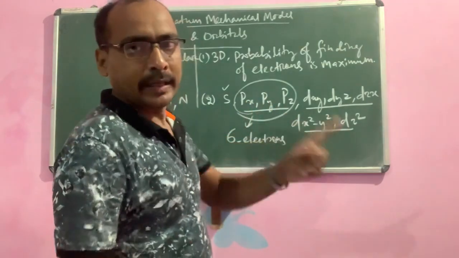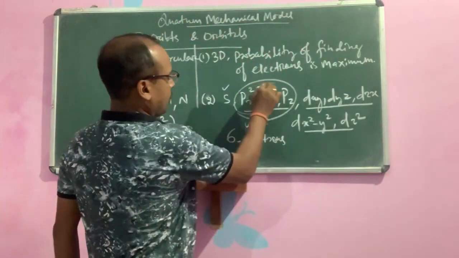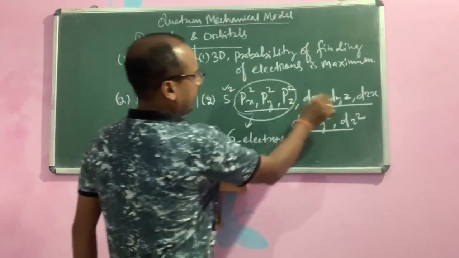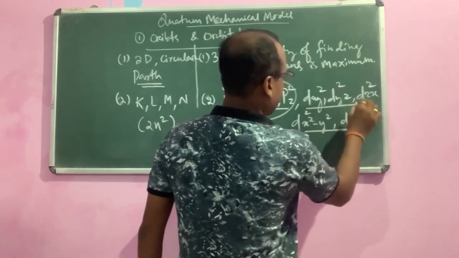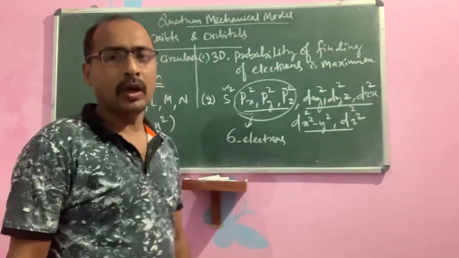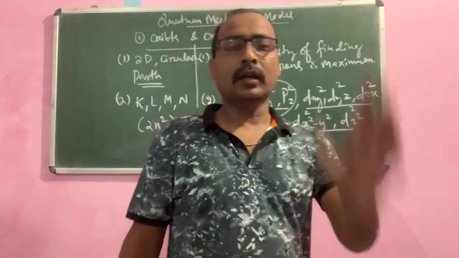Each orbital contains a maximum of 2 electrons. So s has 2, dxy has 2, dyz has 2, dzx has 2, dx square minus y square has 2, dz square has 2. Each orbital contains 2 electrons.